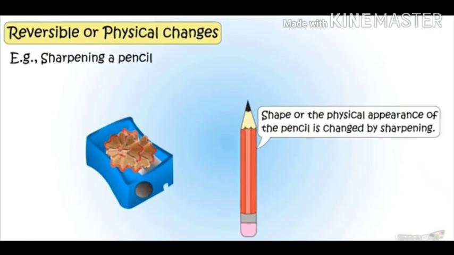Now, please ponder on this example as well. This is sharpening of a pencil. In this, what is happening? The shape, the size of the pencil reduces when you are sharpening a pencil. But ultimately, what happens? The pencil remains same, right? The shape or the physical appearance of the pencil is changed by sharpening. Now, this is an example of a physical change which is irreversible. That is, you cannot bring back or regain the same size of the original pencil.